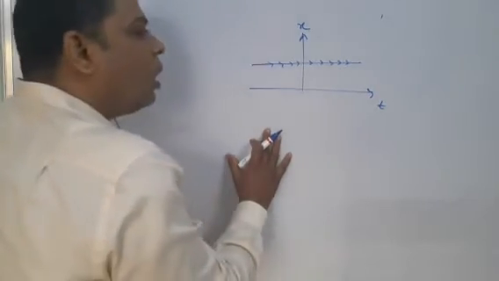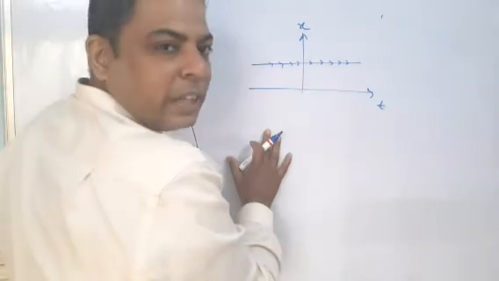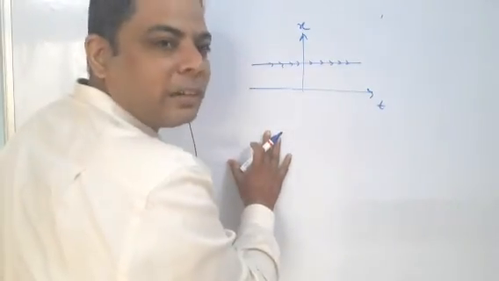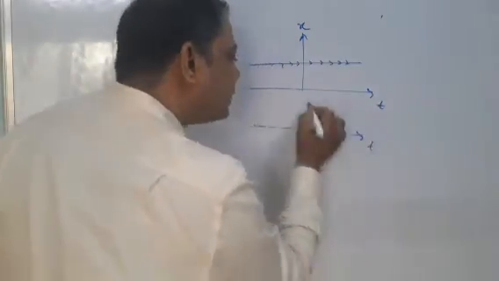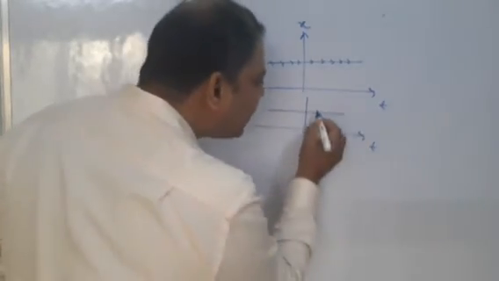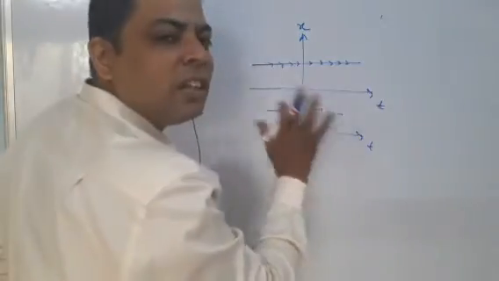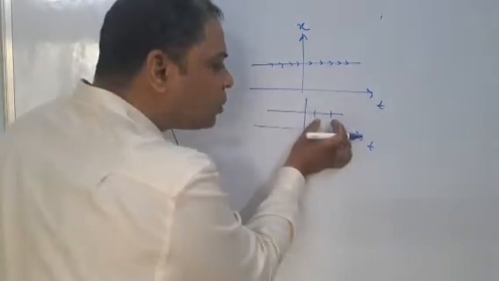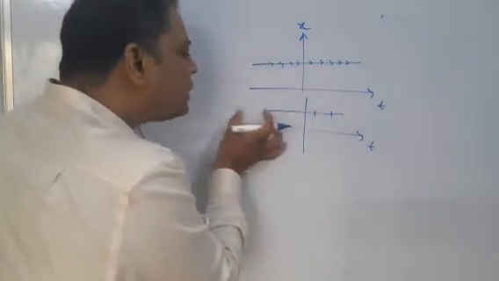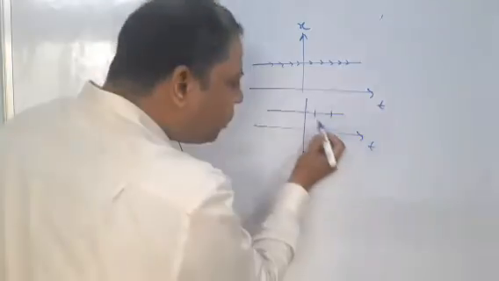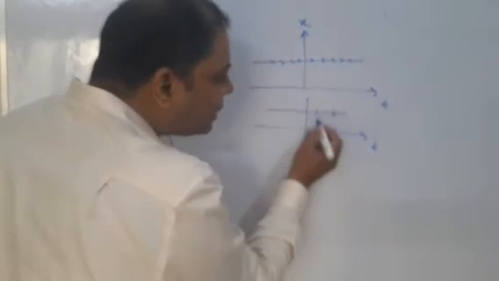I have told you, slope is nothing but change in y by change in x. For this you have to take any portion of the signal, any portion of the straight line. This is your time axis, and this is the line. Just take this portion, any portion, it doesn't matter. I have told you this portion's slope is the same as this portion's slope, the same as the entire line's slope.